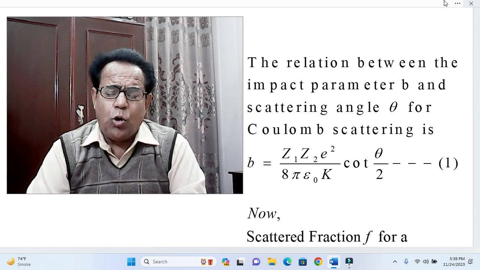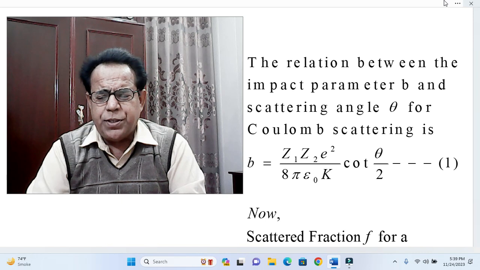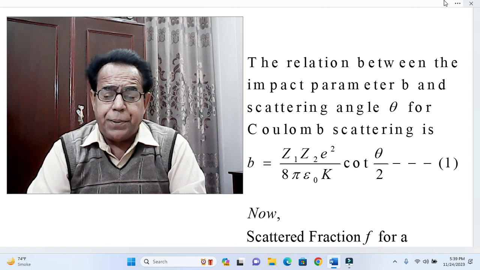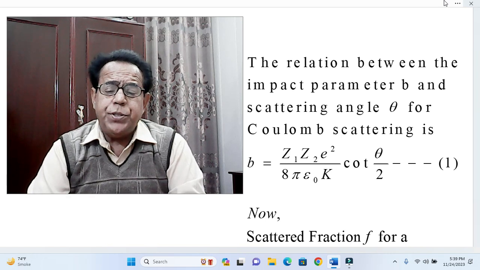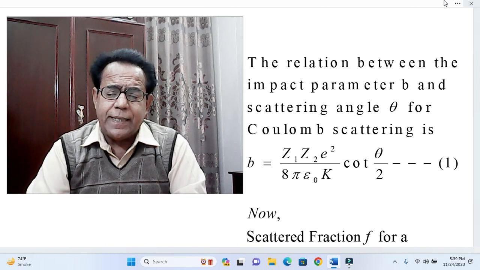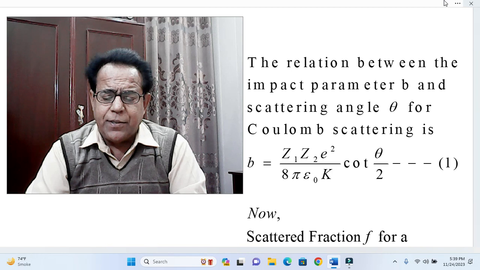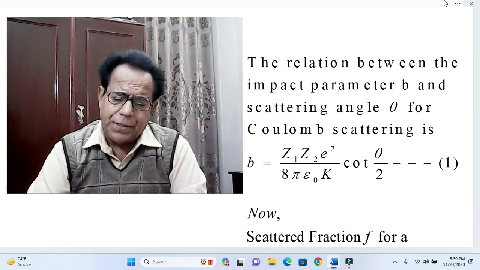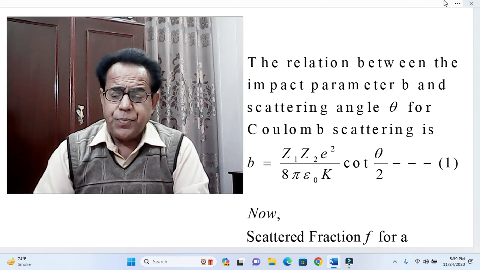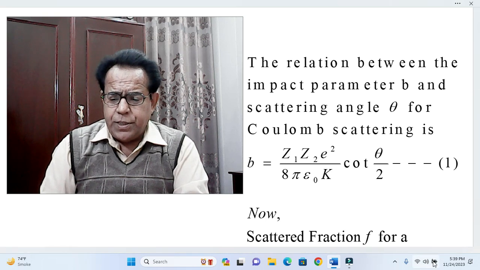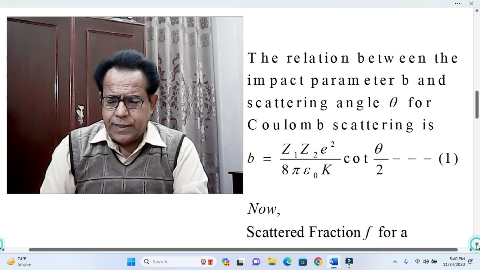In the snapshots, small q and capital Q were used in place of e square, and similarly, in place of Z1 Z2, small z and capital Z were used. Now, dear students, we move a step ahead.